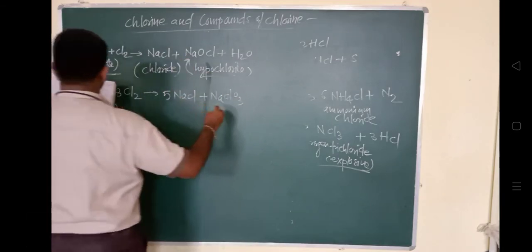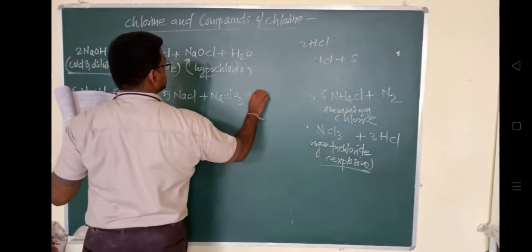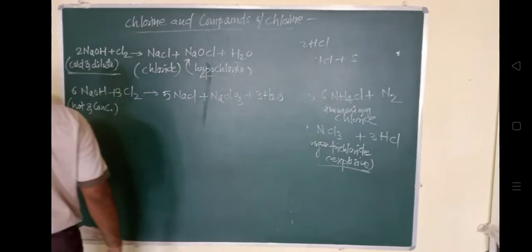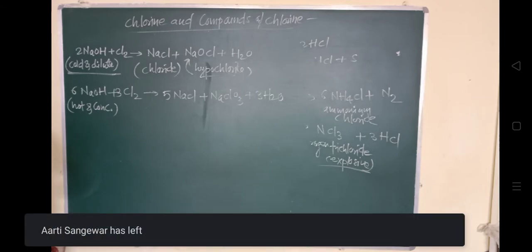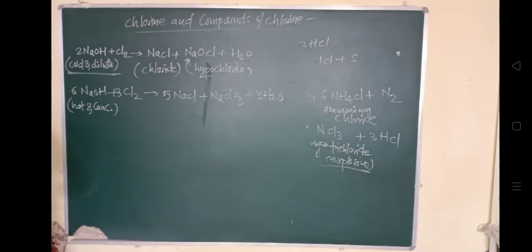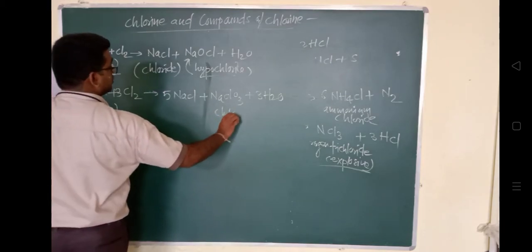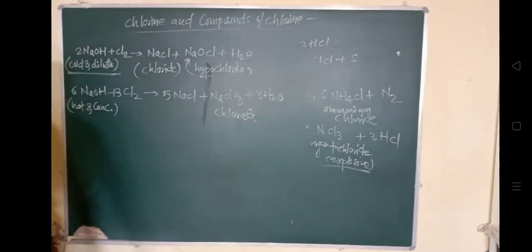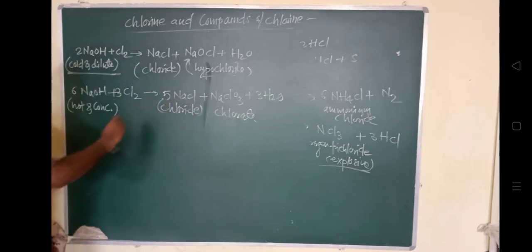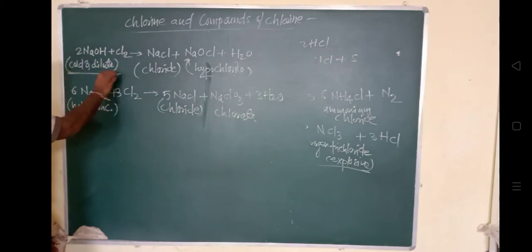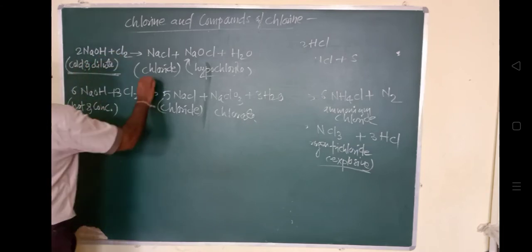So in this way, with cold and dilute alkali it will form the chloride and hypochlorite, but when it is reacted with hot and concentrated alkali, the chloride and the chlorate are produced.